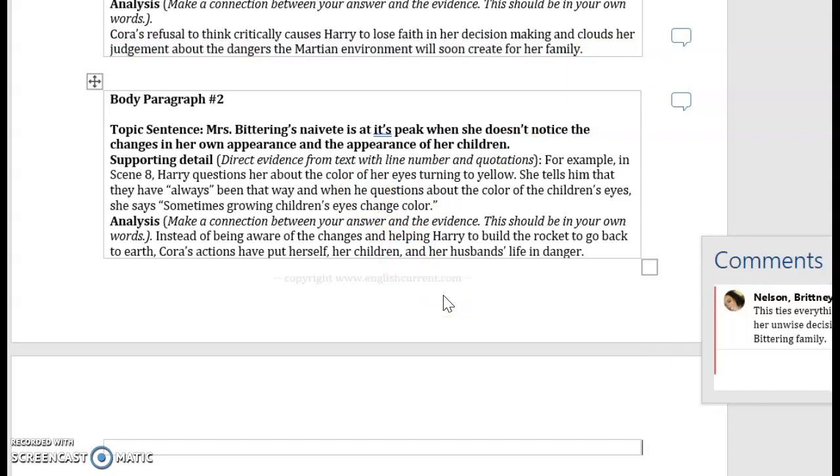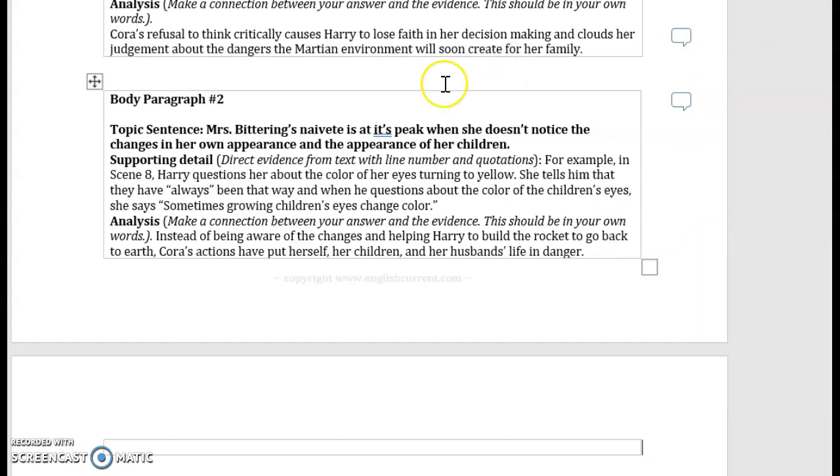Again, in my thesis statement, I talked about how she is naive and how she makes unwise choices. So my topic sentence needs to either talk about how she's naive or how she makes unwise choices. I already talked about how she made unwise choices, so now it's time to talk about how she is naive.